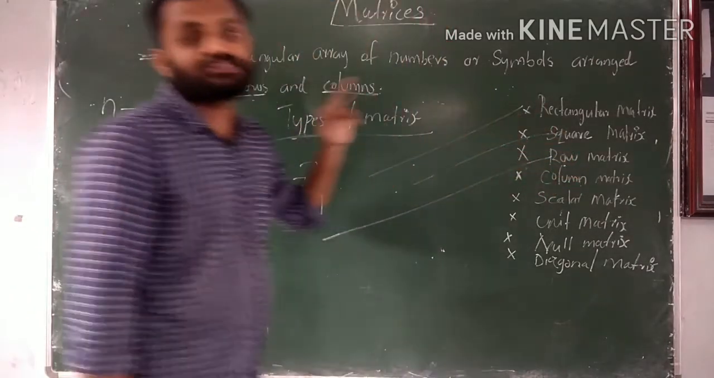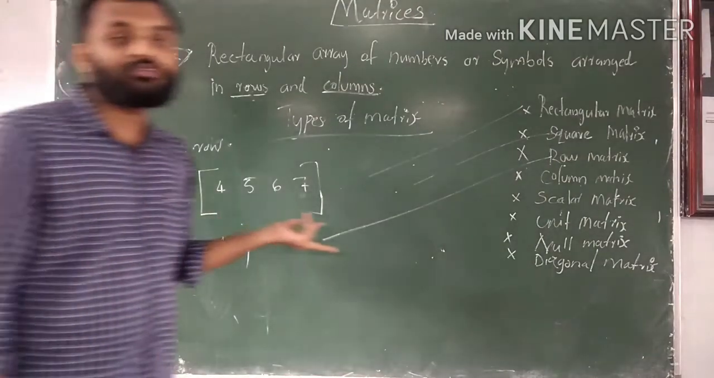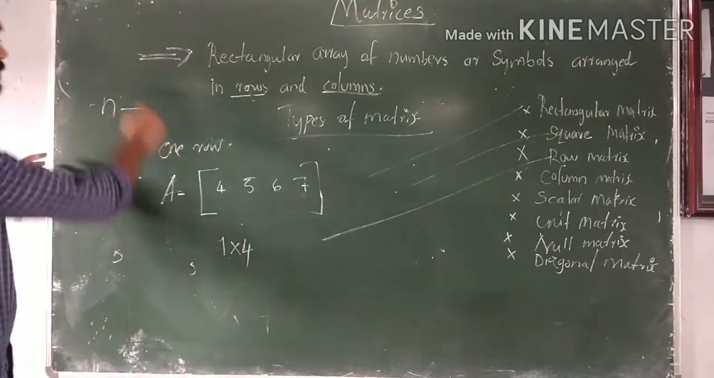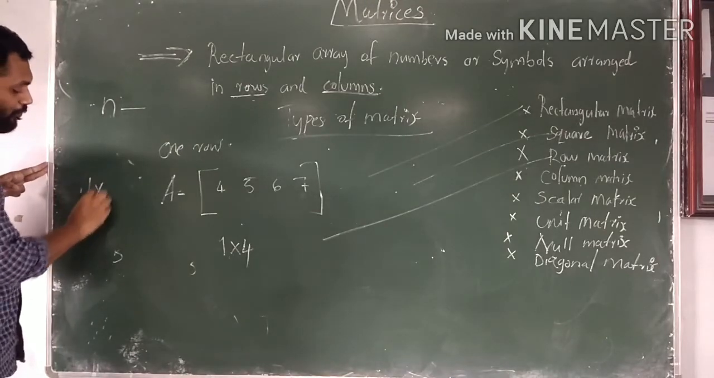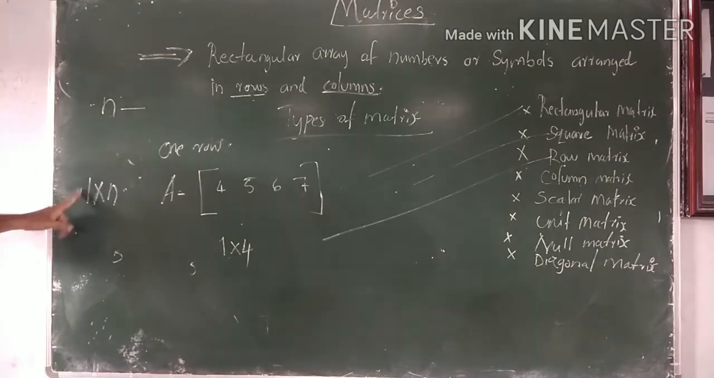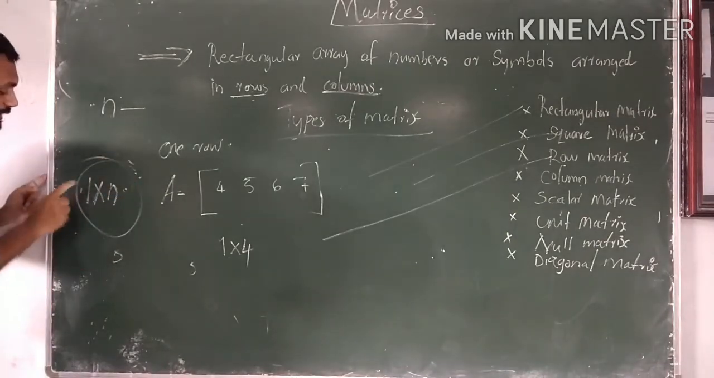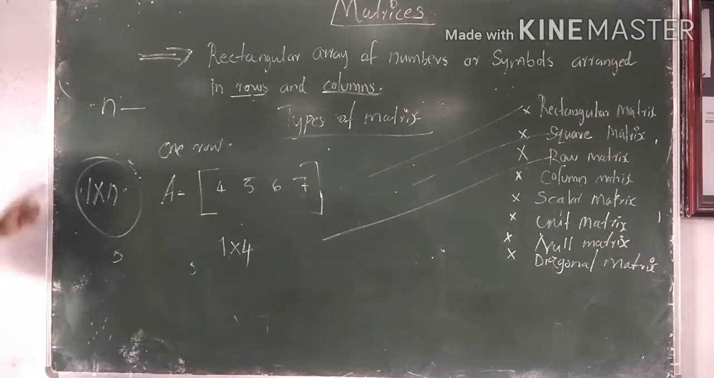If a matrix has only one row and any number of columns, it is known as a row matrix. The order of a row matrix should always be 1 into n: one row and n columns.